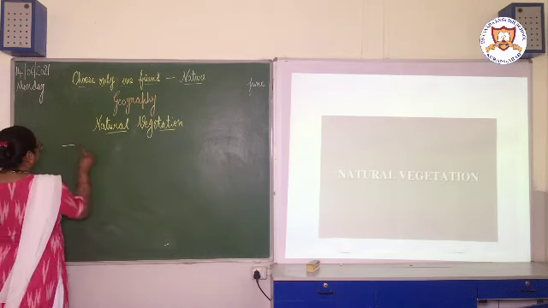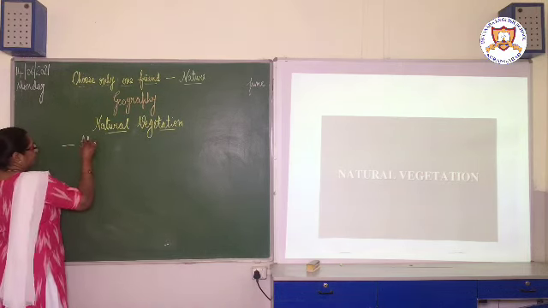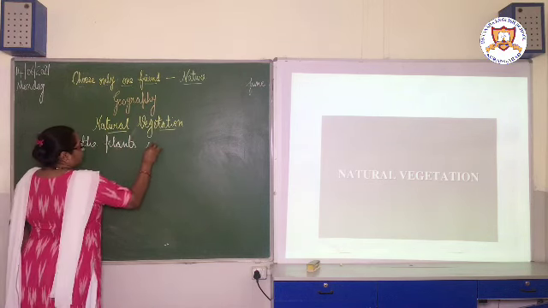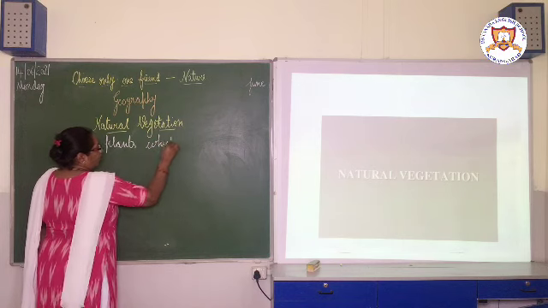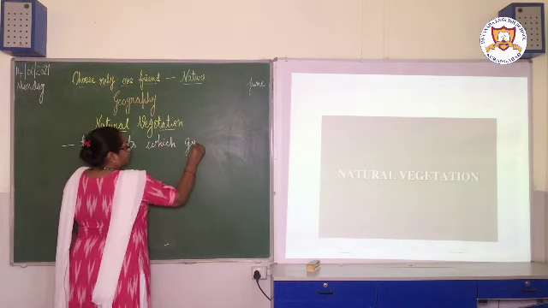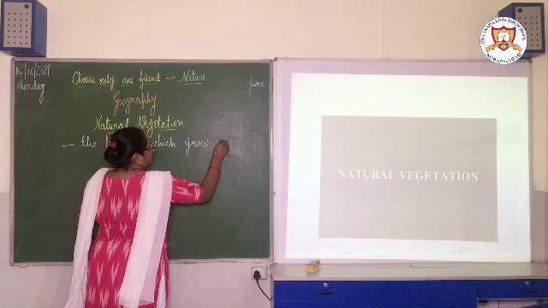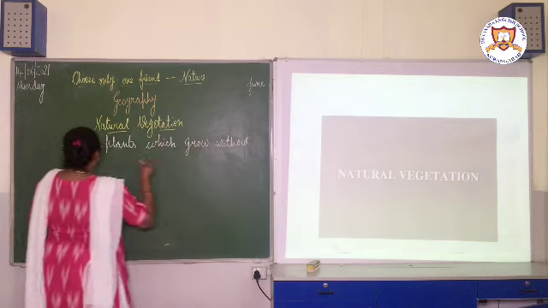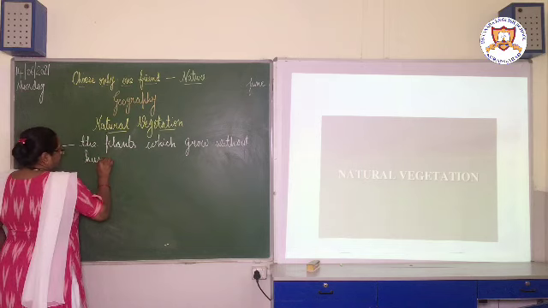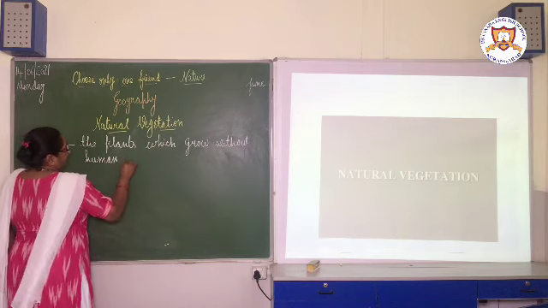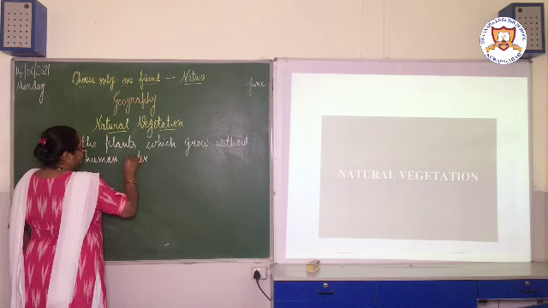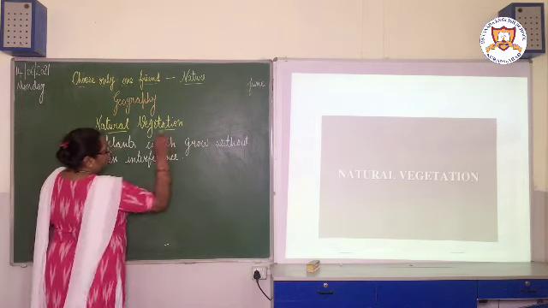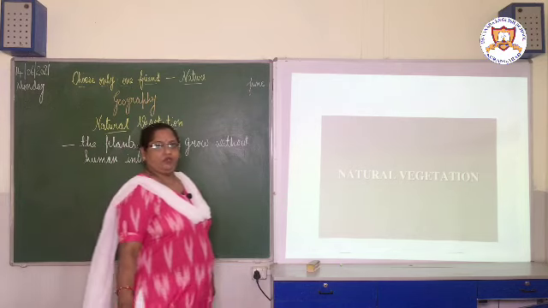It means the plants which grow without human interference, they are called natural vegetation.